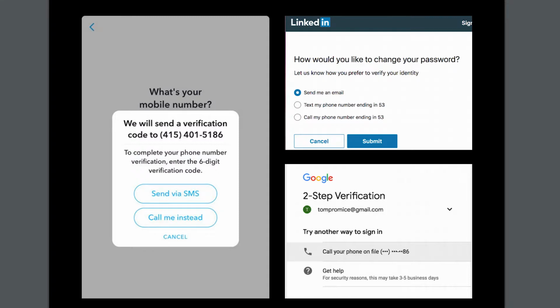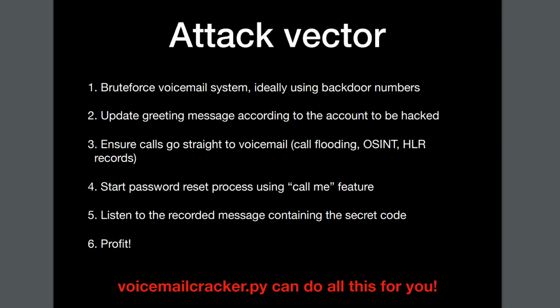When you forget your password, some large websites have an option to reset it by calling a phone number assigned to your account. There is also a phrase that allows you to reset the password. The attack works as follows. We brute force the voicemail of the person we want to hack in order to source the password. Next, we initiate the password reset procedure. We want the machine to record voicemail, so we have to call the given number at the same time when the machine calls. That way, the machine cannot call in and leaves us a message. And that's it. We have just gained access to someone else's account.